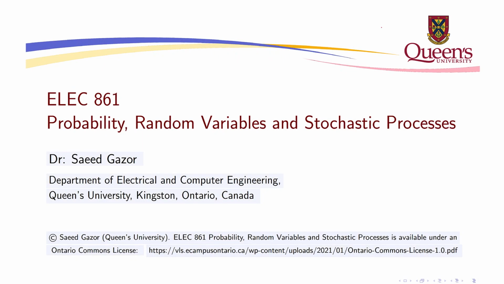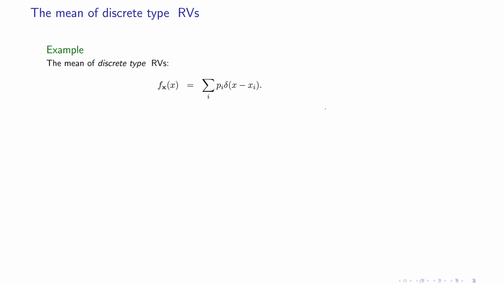Hello, let us have another example. Now we define the expected value for a discrete type random variable. Suppose that the PDF of a discrete type random variable is given to us by its probability density function.